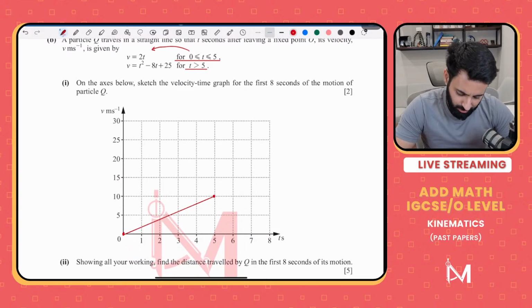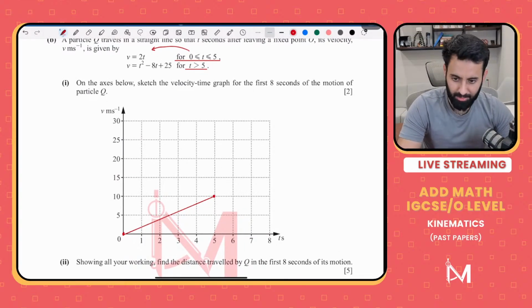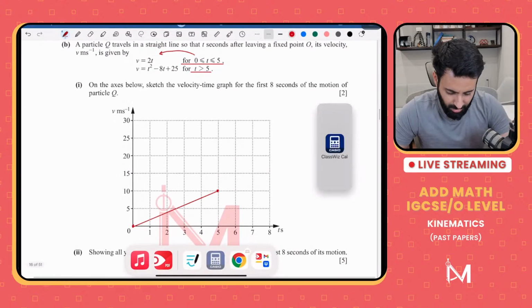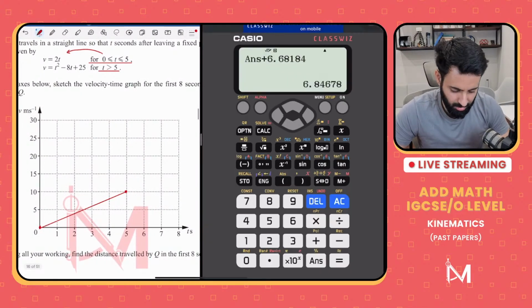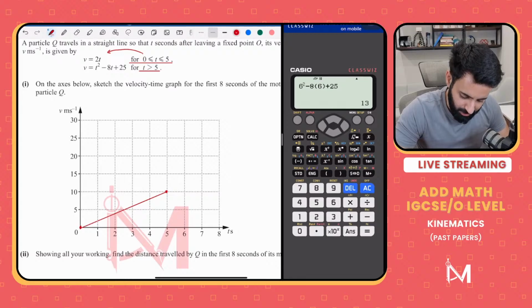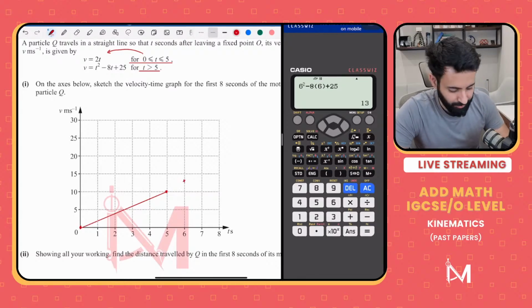We can draw a table. Like for example, we can plug in 5, 6, 7, 8. In fact, let's do that using a calculator. Let's plug in 5. So that's going to be 5 squared minus 8 times 5 plus 25. So at 5, it's equal to 10. Now let's plug in 6. At 6, we get 13. So that's approximately going to be somewhere over here.